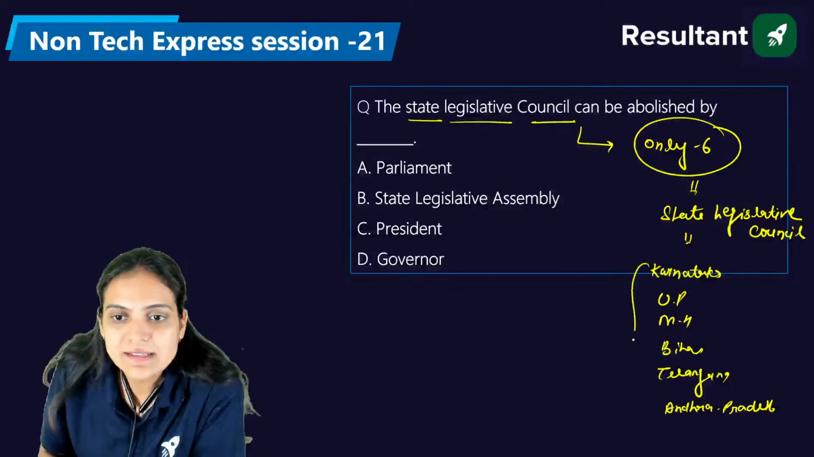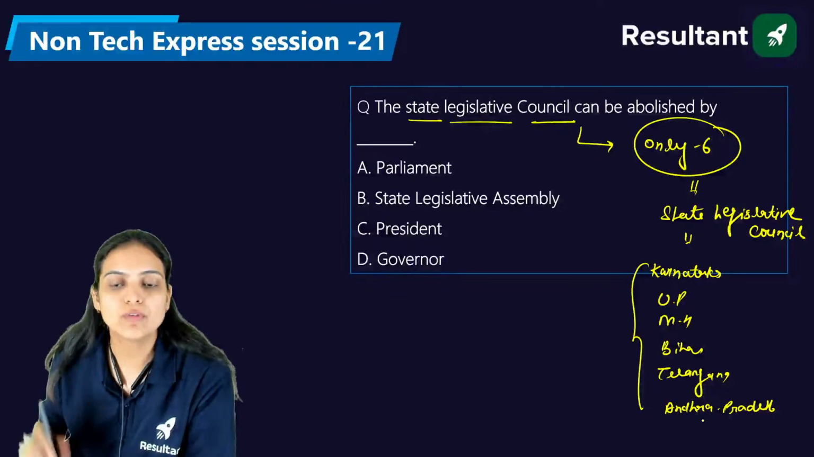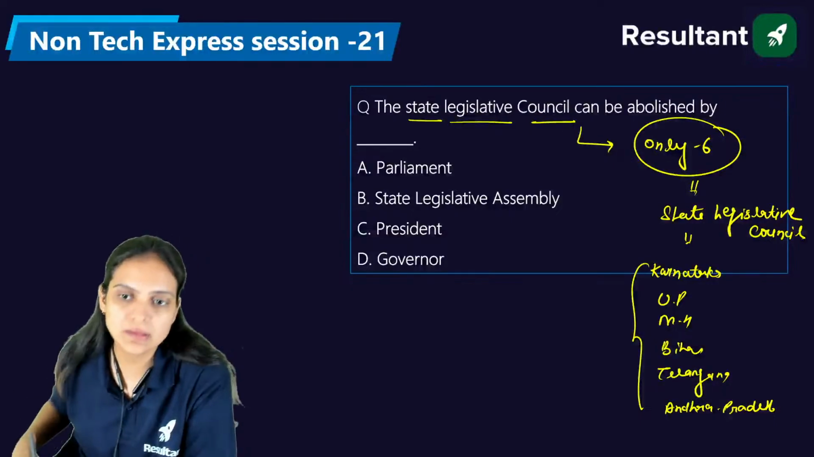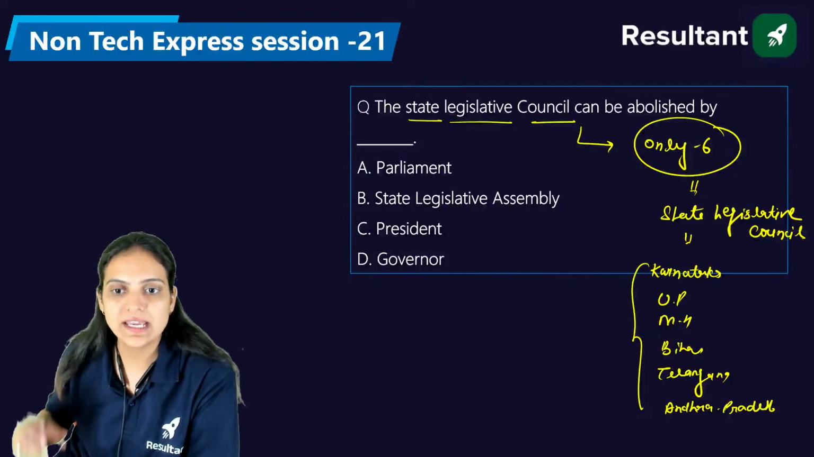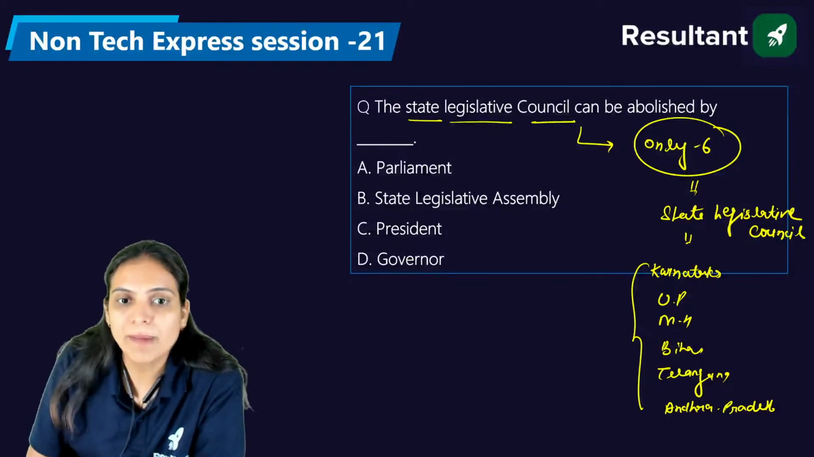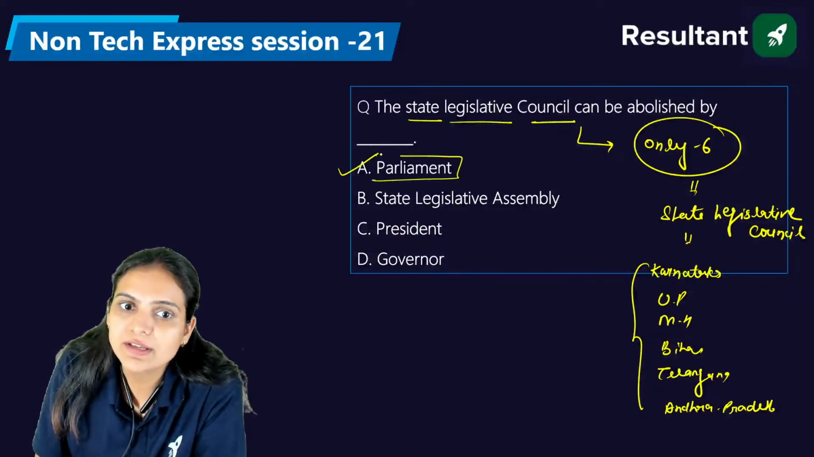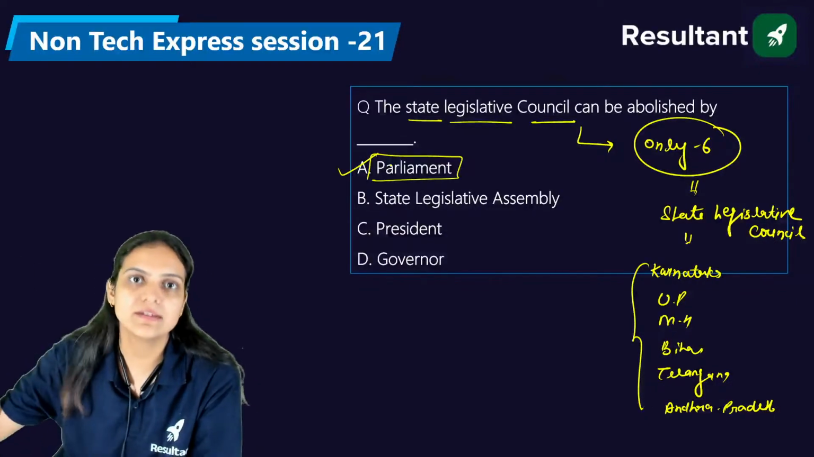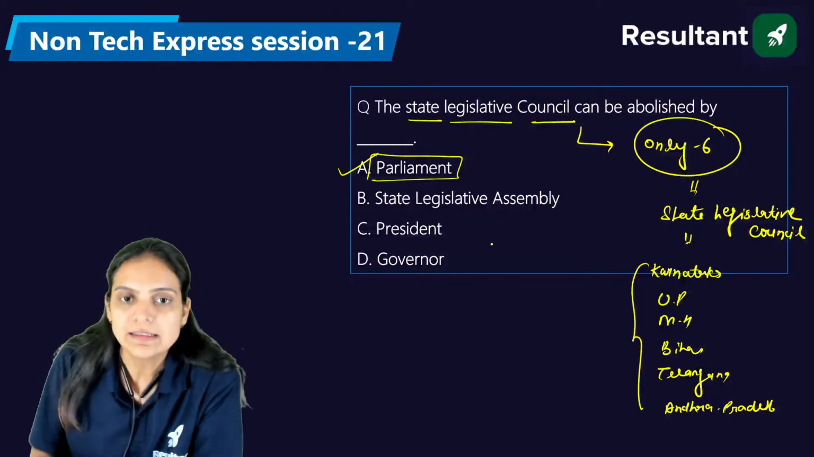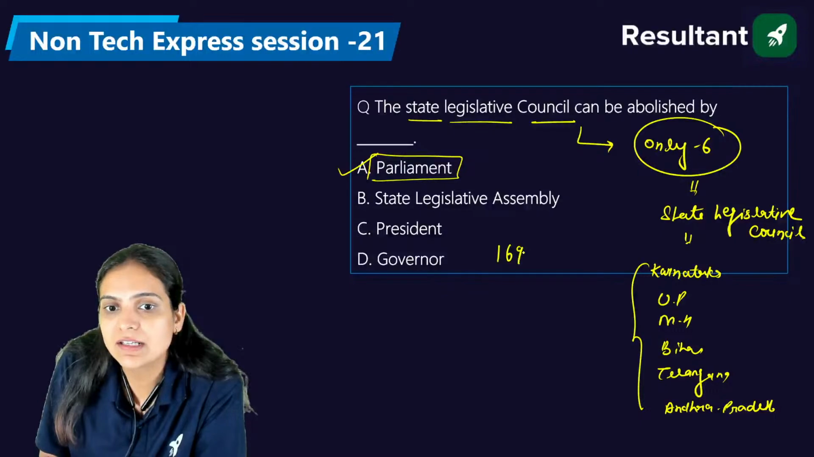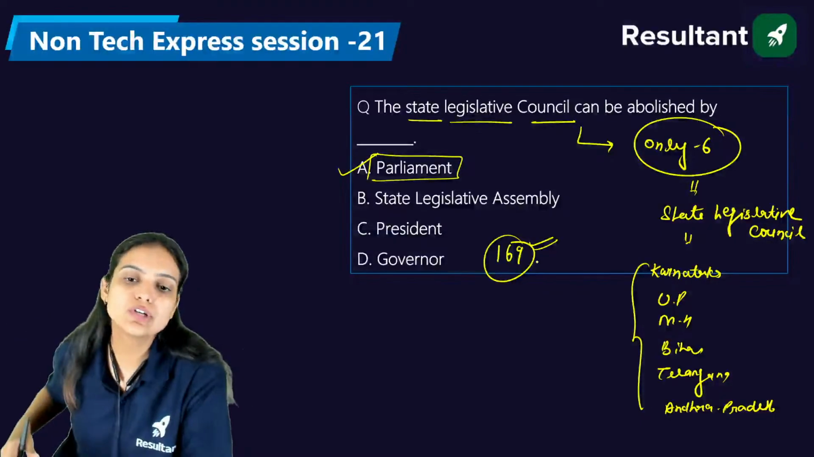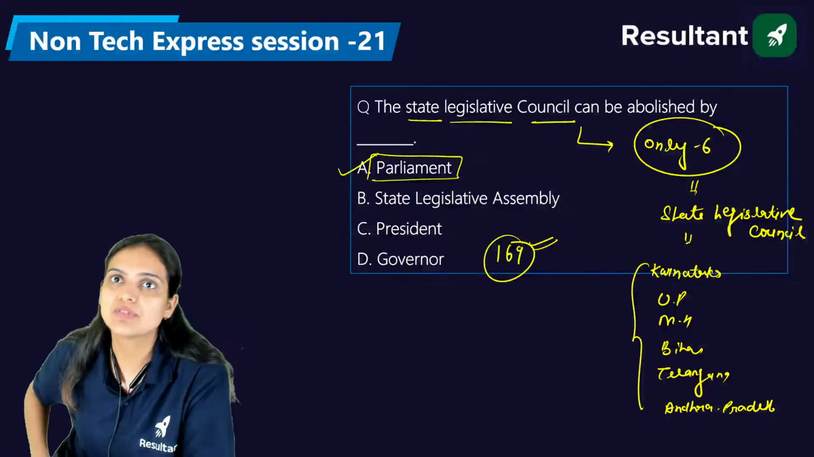When these states were given the bicameral system, that is another house of the state legislature, it definitely went through Parliament. So Parliament is responsible for having or not having a state legislative council in any state. That is why we have the separate Article 169, which gives us information about the abolition or the formation of the state legislative council.